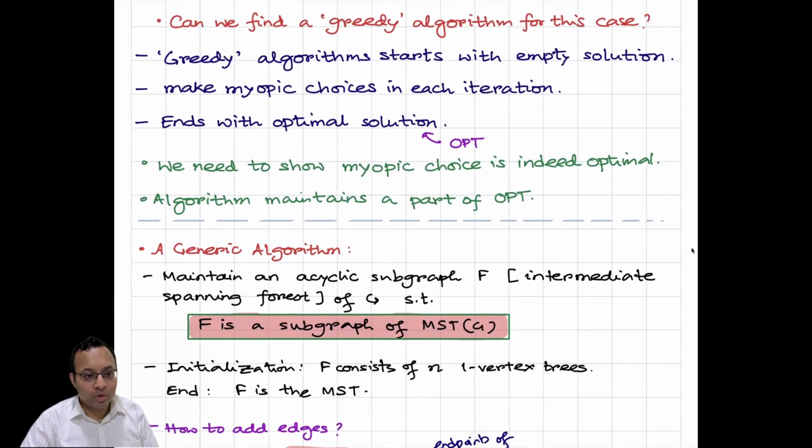For that, one option is to show that the algorithm always maintains a part of OPT. So it grows in a way such that the solution maintained by the algorithm is always a part of the final optimal solution. For that, we have a generic algorithm.